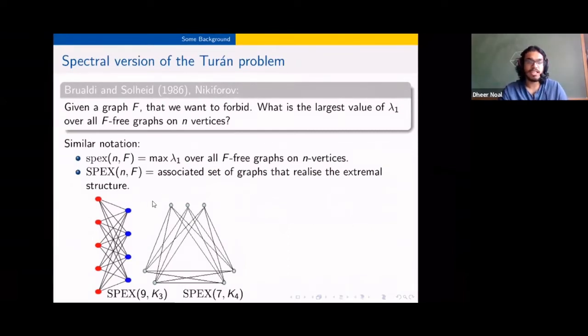Right. So examples of these spectral extremal graphs: for triangles, it happens to be the same, the complete balanced bipartite graph, and so the Turan graphs are spectral extremal for the complete graphs. Just some examples over here.